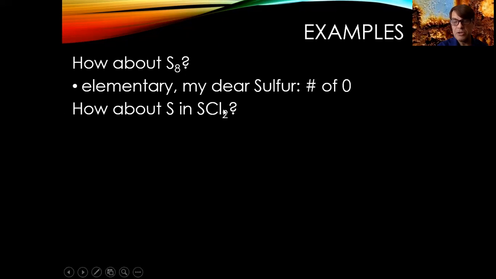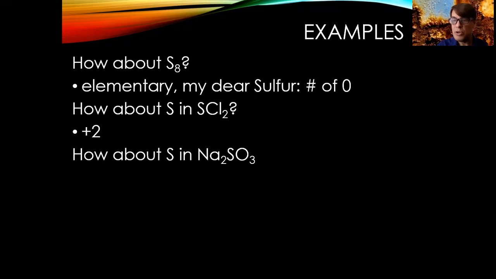What about the sulfur in sulfur chloride? Well, we said that since chlorine is a halogen, its oxidation number is going to be -1. We have 2 of those chlorines, so the oxidation number for the negative part is going to be -2. For it to balance out and equal 0, the oxidation number of the sulfur has to be +2, okay? And so +2 is the oxidation number of the sulfur in sulfur chloride, because the chloride part ends up as -2.